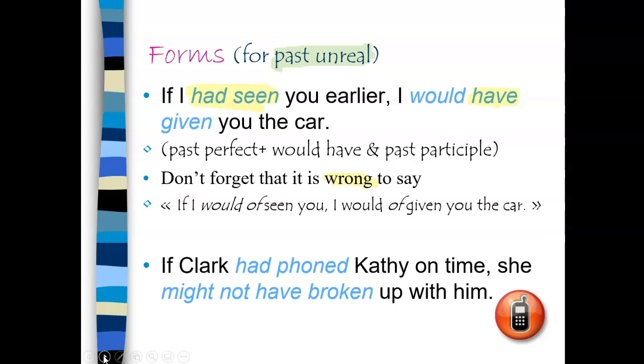Next, we have forms for the past unreal, and this is where actually most people make their mistakes. So, if I had seen you earlier, I would have given you the car. So, had seen is a verb in the past perfect, and would have, could have, might have, plus the past participle. It is wrong to say, if I would have seen you, I would have given you the car.